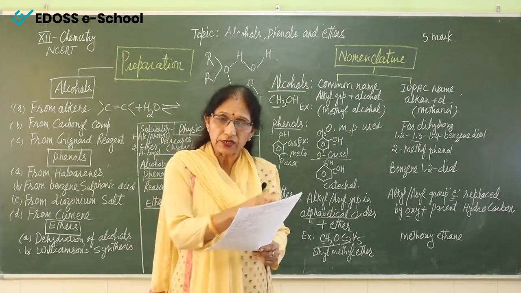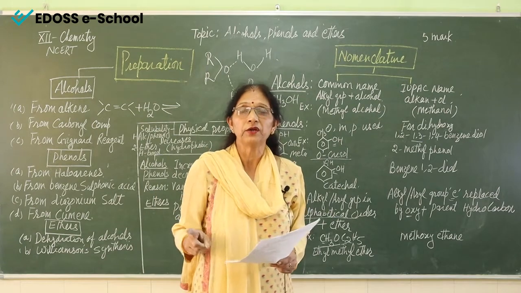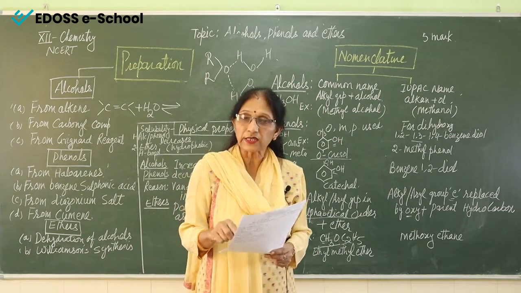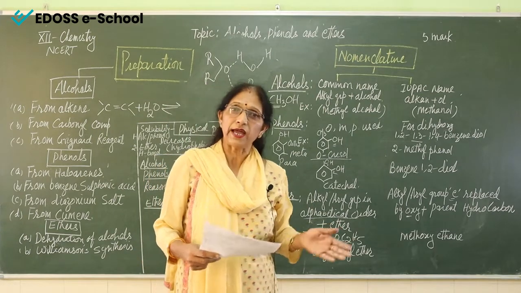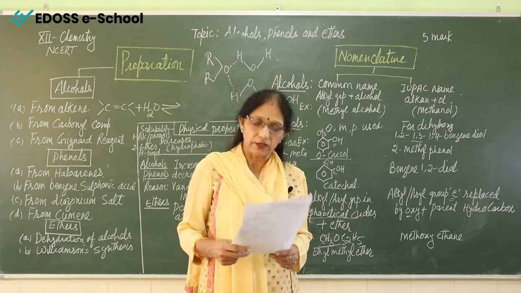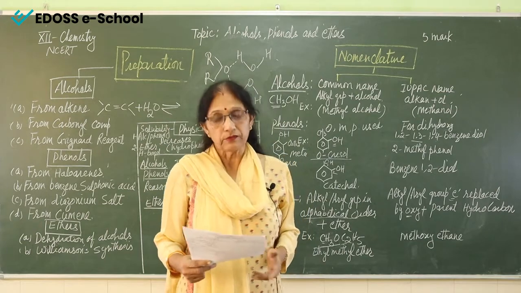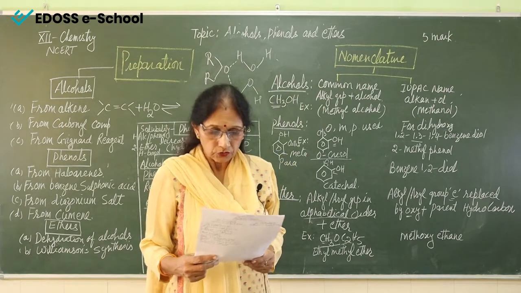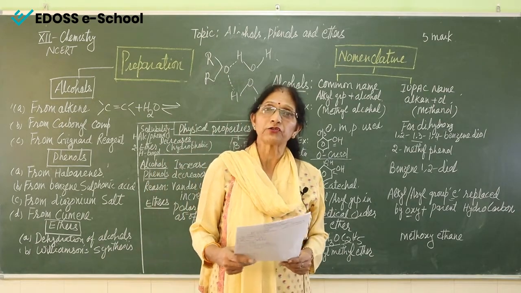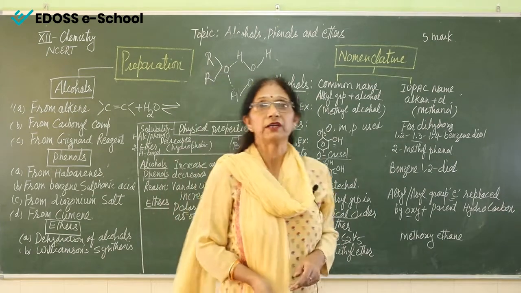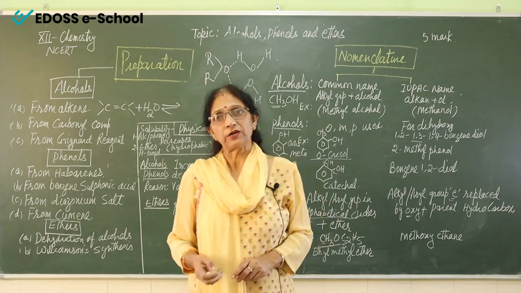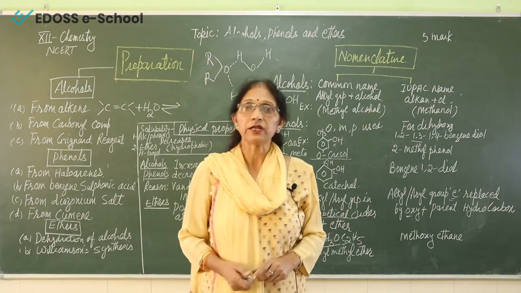But why does it decrease as the number of alkyl groups increases? Because alkyl or aryl groups are hydrophobic in nature, and as the number of carbon atoms increases, solubility decreases. Okay. So these are the important questions of this topic, and I hope this chapter will be very clear to you. Now only chemical properties are left, which we will take in our next chapter.